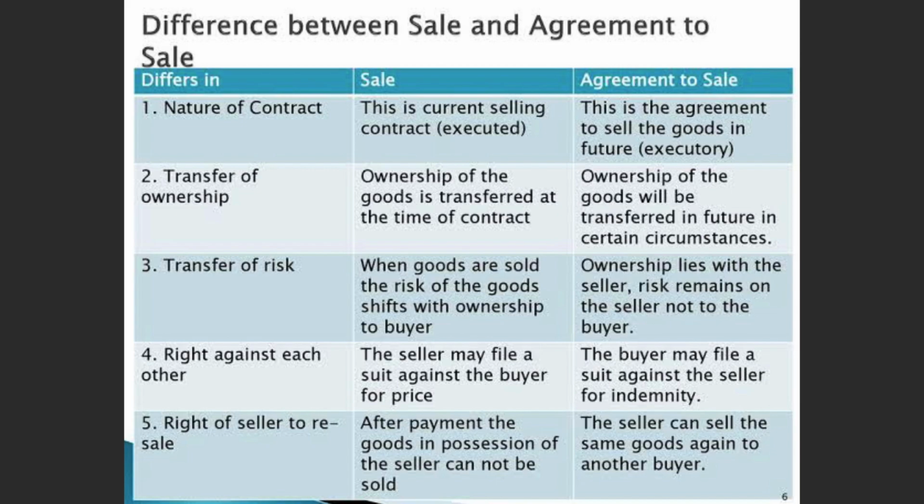Now the same goods which he had promised to sell to buyer A, the seller can now sell to buyer B. So the seller still has the possession of the goods and ownership rights over the goods. Therefore, the seller can resell the same goods to another buyer. So these are the 5 differences between what is sale and what is agreement to sale. The basis were the nature of contract, transfer of ownership, transfer of risk, rights against each other, and right of seller to resale. Hope you've understood this concept.